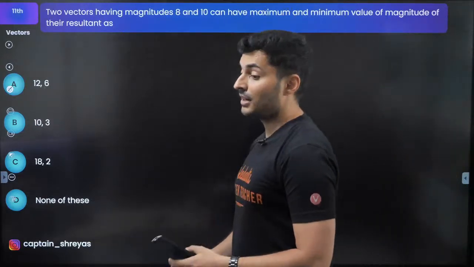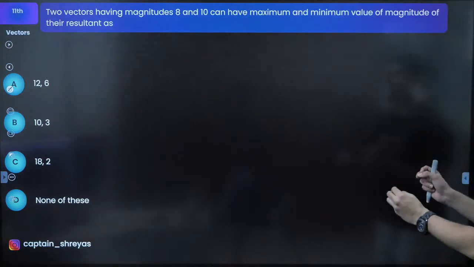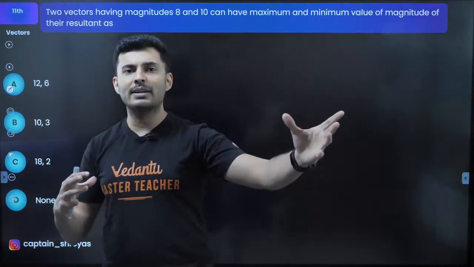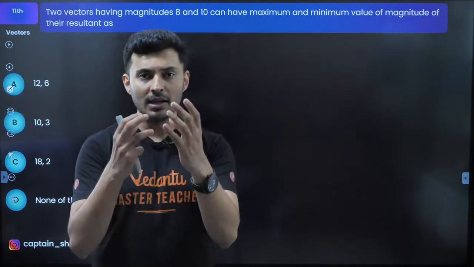2 vectors having magnitudes 8 and 10 have maximum and minimum values of magnitude of the resultant as. So if I give you 2 vectors, what's the maximum vector you can make using their combination? And what's the least vector that you can make by adding both of them?